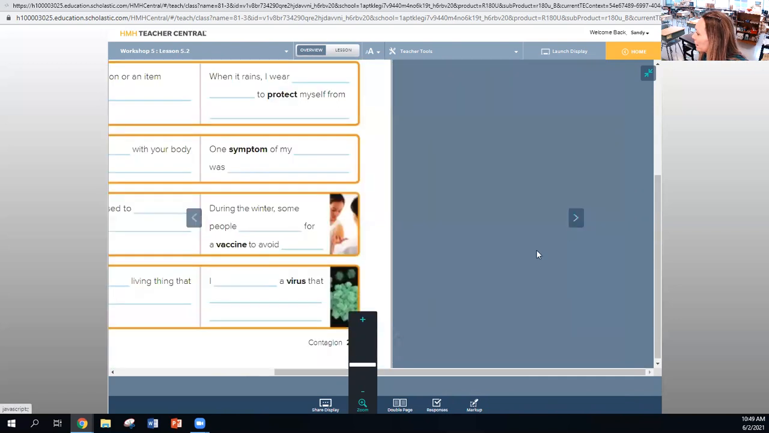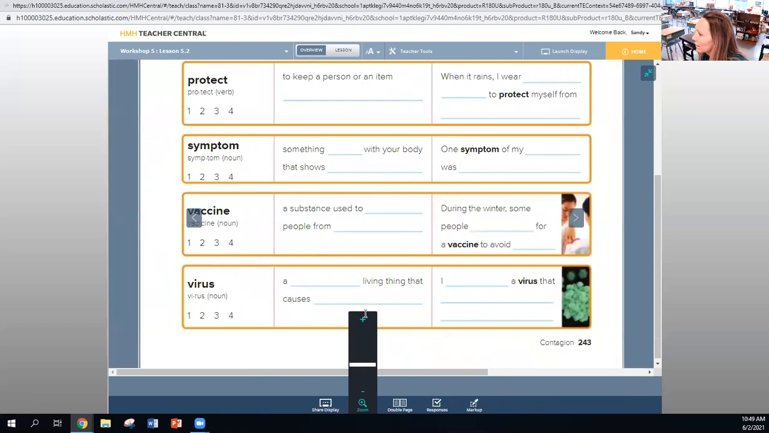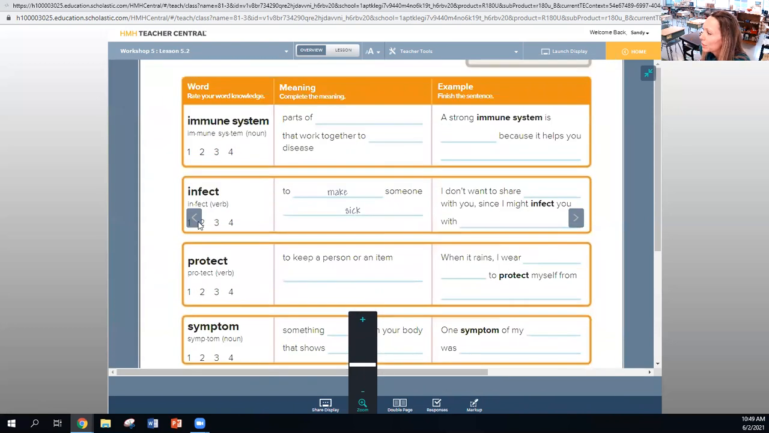And then on the next page, that's where your definitions come in. Don't forget to rate your word and then do the example for each. So the meanings you'll get from the slides that I gave you for the presentation. The last two slides will have the definitions.